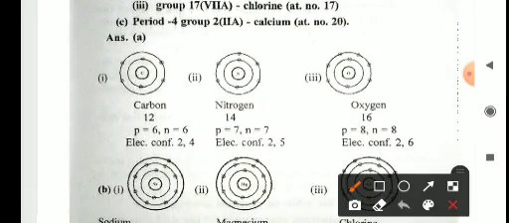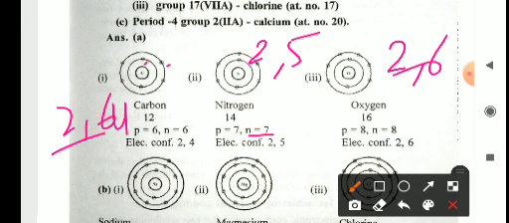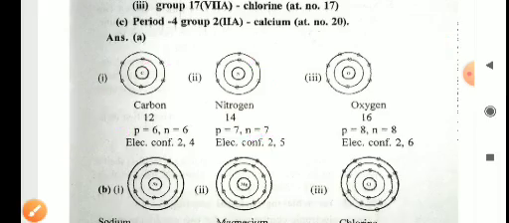So these are the structures in which the distribution of electrons is shown. In the first shell there are 2 electrons, in the second shell there are 6 electrons. The electronic configuration is 2 and 6. Carbon is 2 and 4, atomic number 7 is 2 and 5, atomic number 8 is 2 and 6. So these will be the electronic configurations of these elements.